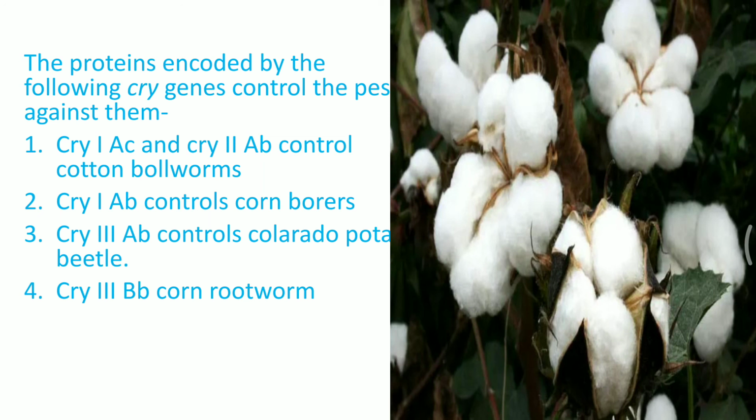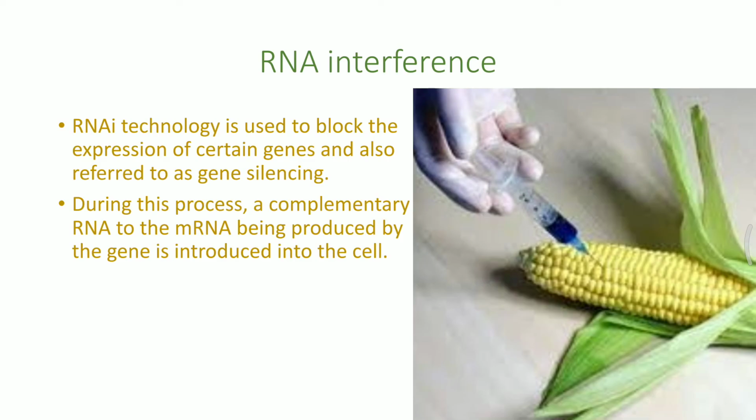This was about the pest control. Now, next is about RNA interference. What is the meaning of interference? Interference means hindrance, right? So the idea is the same. Now, RNA interference technology is used to block the expression of certain genes and it also allows gene silencing. Gene silencing means suppression of a particular gene.